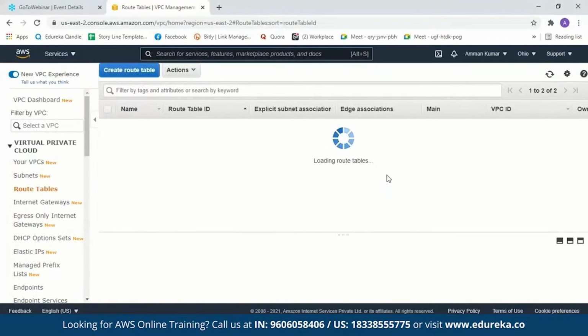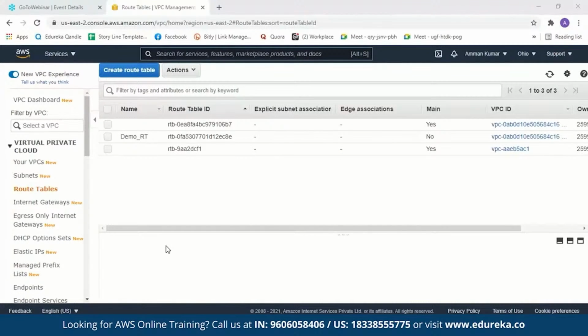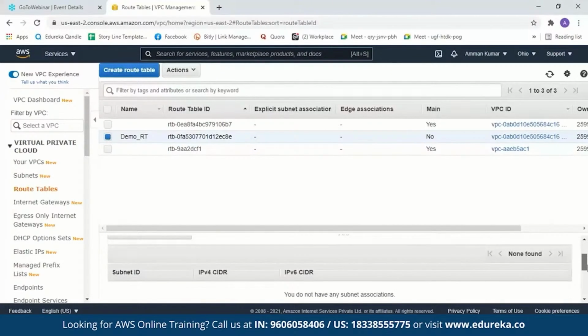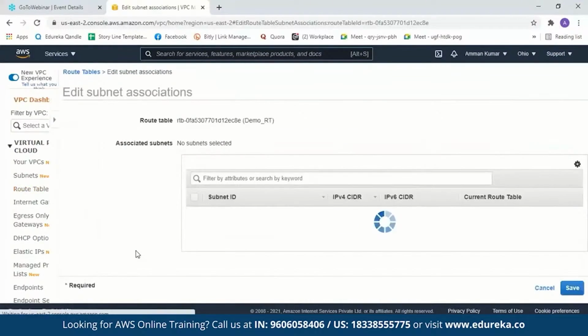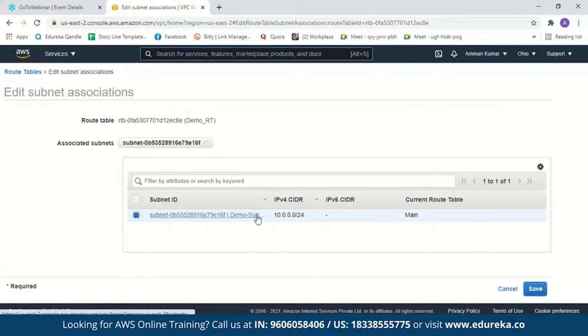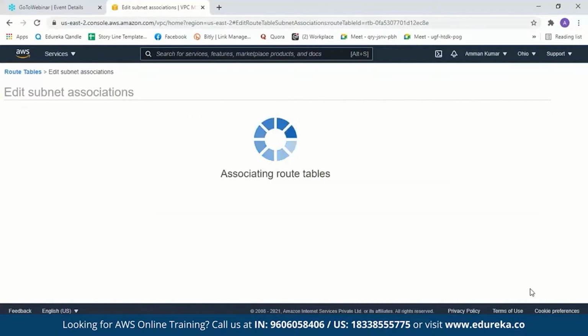We'll close it. So after we create a route table, we have to associate a subnet to it. So we'll just click on route table over here, go to subnet association, edit subnet association. Now select a subnet. So this is our subnet, demo subnet. So we'll save it over here.